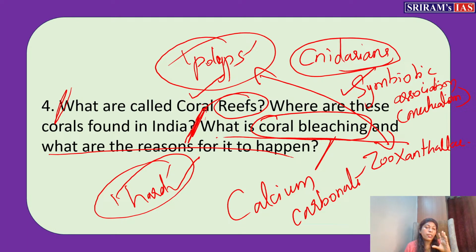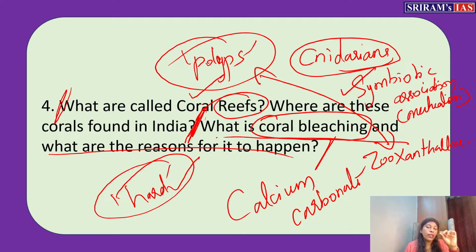Now sea surface temperature starts increasing. When it starts increasing, the coral reef will be stressed and pressurized, because so far it is living at 23 degrees Celsius, let us consider, or around 24, 25 degrees Celsius, in that area.